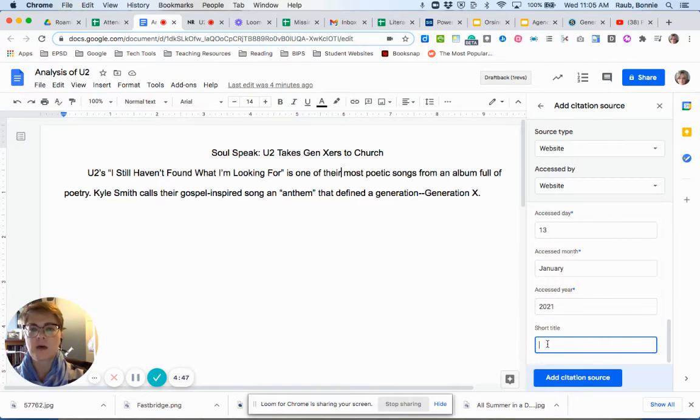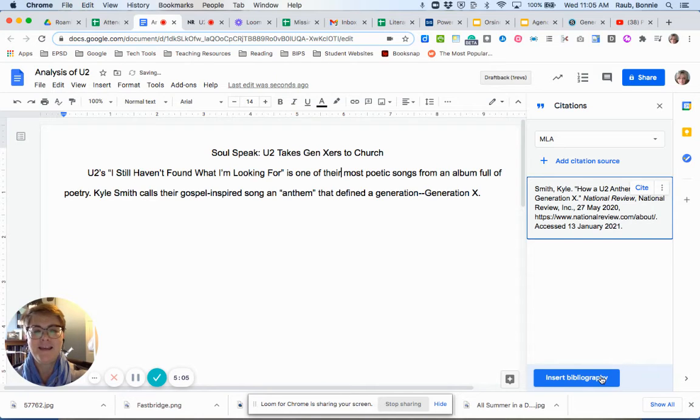And sometimes it will ask you to create a short title so that when you are referring to the title in the text of your essay, you don't have to keep writing the entire title. You can just add a shortened version. So my shortened version is going to be U2 Anthem. And then I'm going to add citation source. And you'll see over here on the right, magically, they have created the source citation for you.